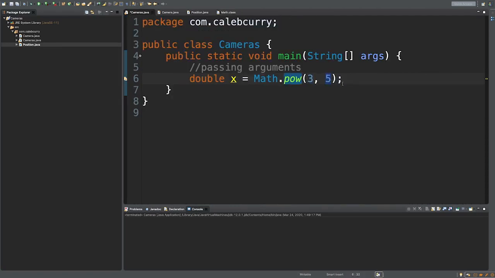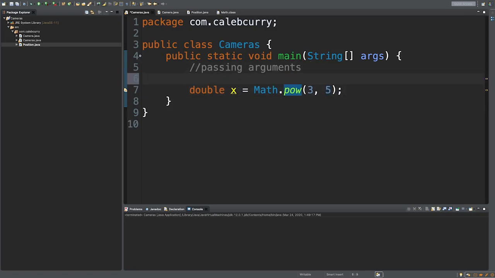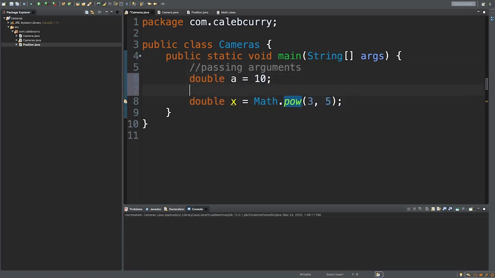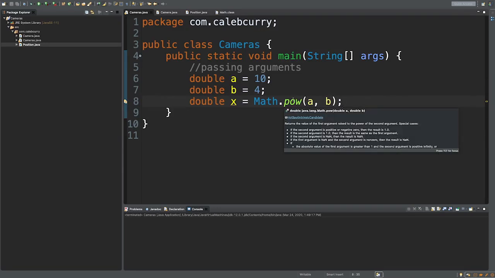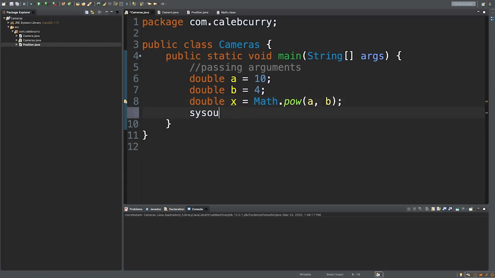What a lot of people get confused on is that these are self-contained, meaning I can have two variables called a and b. Let's keep the numbers reasonably sized. And we can pass these in here. That's because these are different variables than the ones created in the method. So we can run this and output the result just to see what we get. And you can see we get this number here, 10,000.